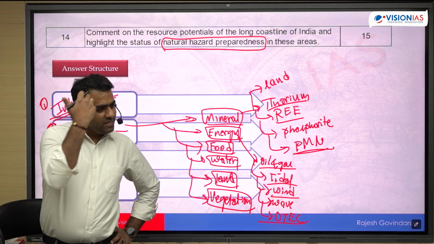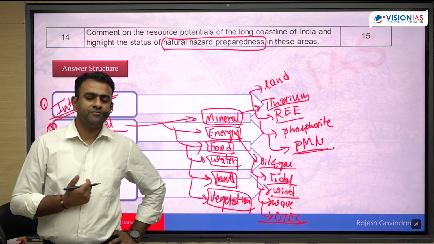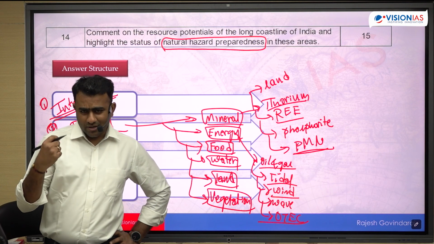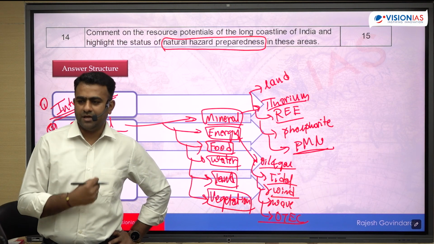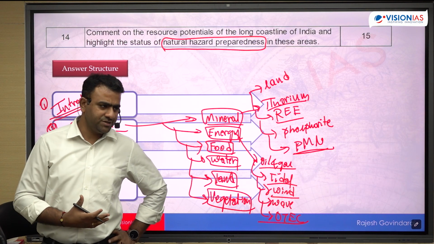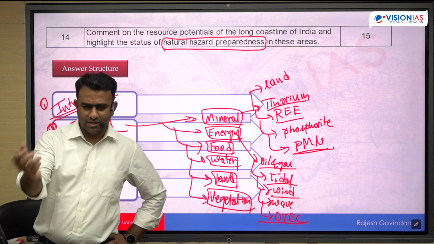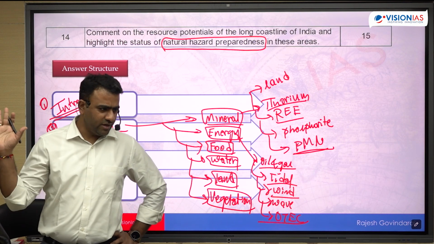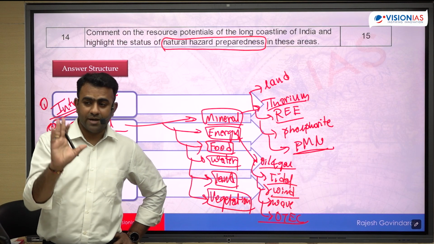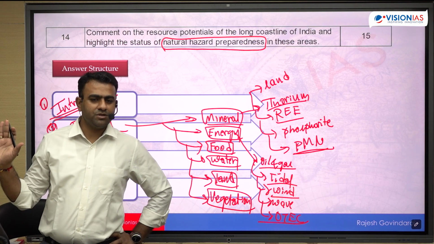If you see most of the eastern coastal states, they are well prepared. Best example is Odisha. Odisha encountered a super cyclone in 1999. The 1999 super cyclone was one of the most disastrous events it had faced. But now they are totally ready to face any kind of cyclone. Three years ago also a super cyclone came. You did not hear about large scale damage because they are prepared. They have put in total measures for cyclone preparation.